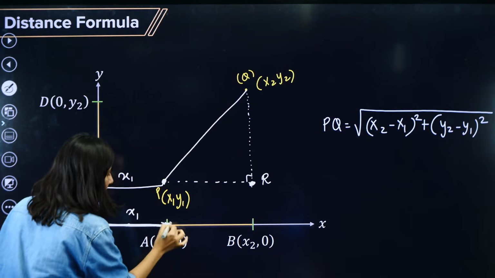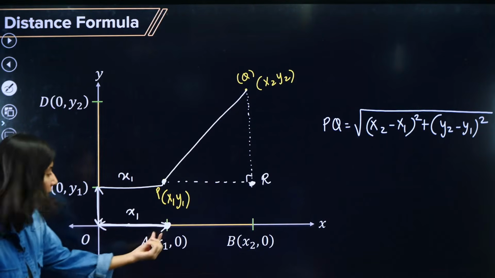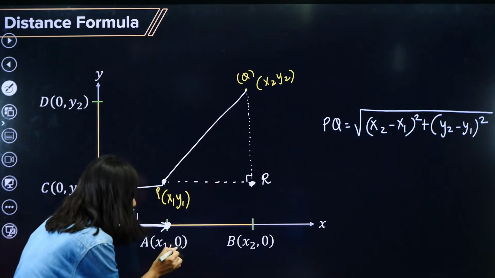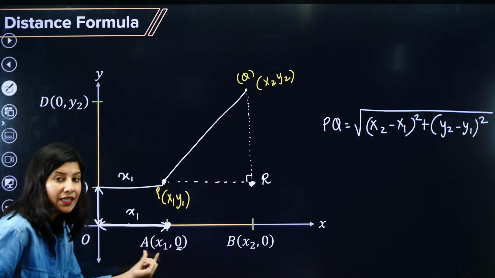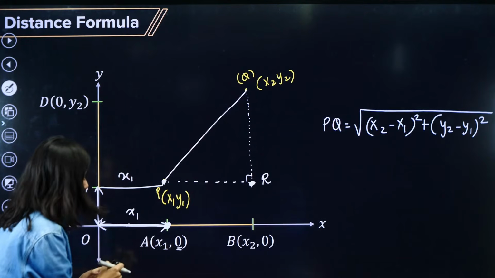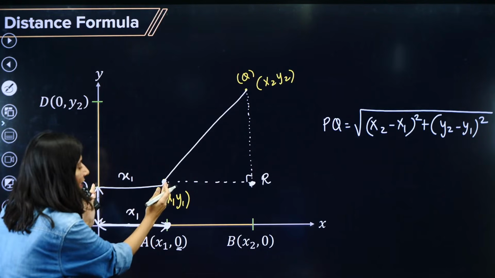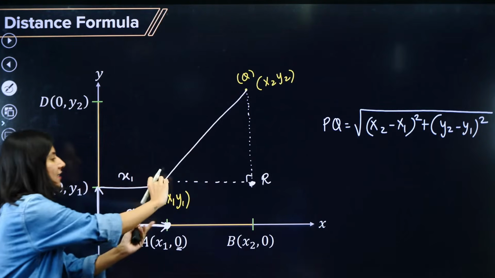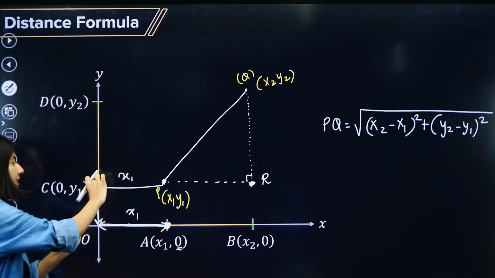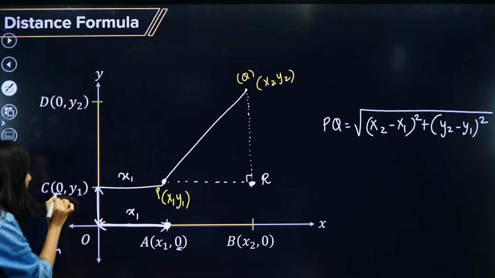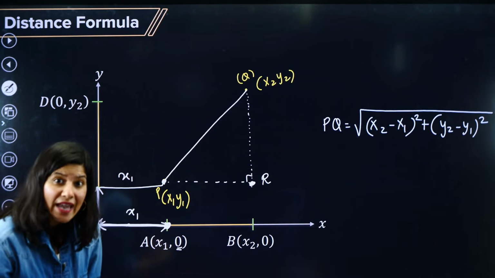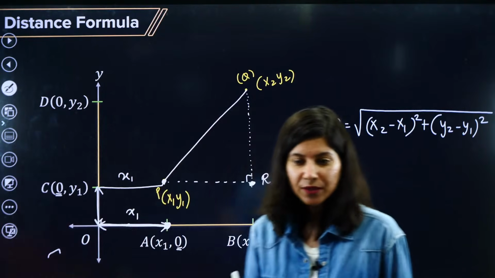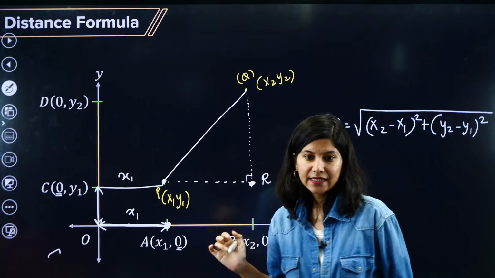So now can you just tell me what this point will be called? On the x-axis, y is always 0 and the x coordinate will be the distance from the origin. So this is your x1. If this is x1 comma y1, this is x1 comma 0. Similarly, if this is x1 comma y1, this is 0 comma y1 because on the y-axis x is 0. Right? Yes, Dharani, what is your doubt? Ask me.